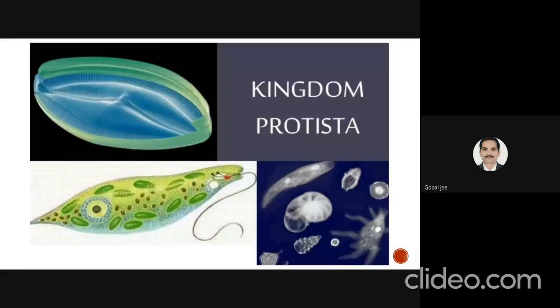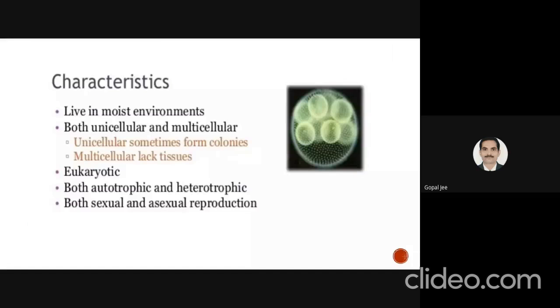The characteristics of Protista are they live in moist environments. Both types of cellular organization can be seen in this kingdom, that are the unicellular and multicellular. Unicellular sometimes forms colonies. Multicellular organisms lack tissues. Sometimes the organisms are eukaryotic. Both autotrophic and heterotrophic organisms are included in this kingdom. Both sexual and asexual reproduction can be observed.